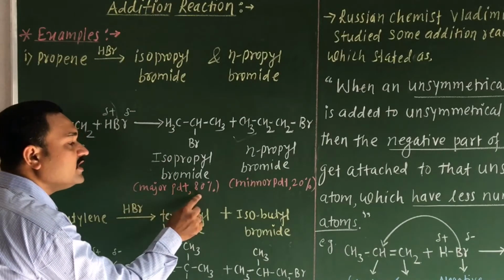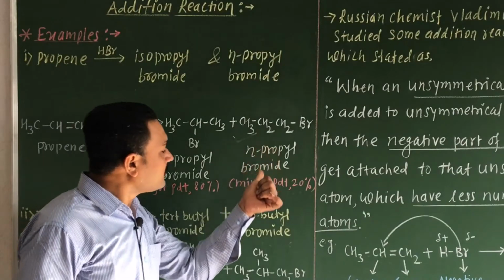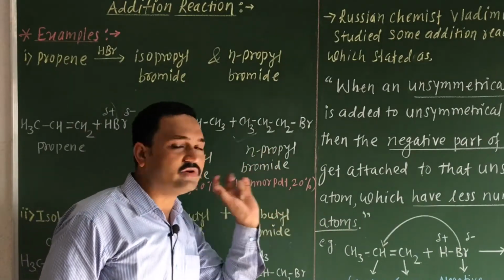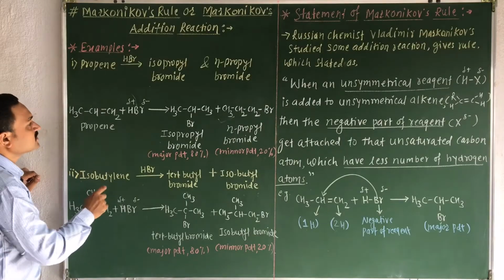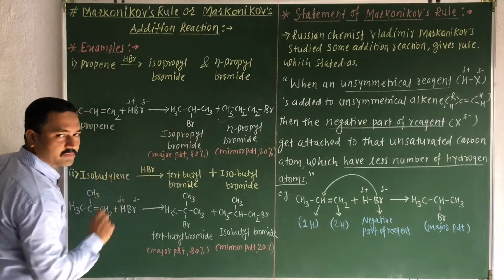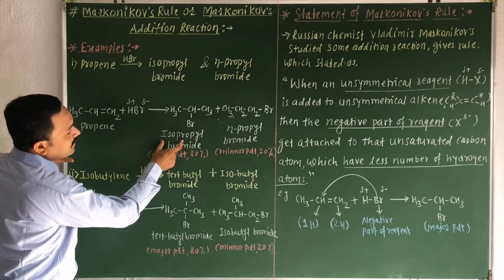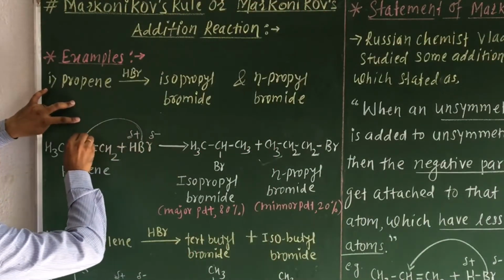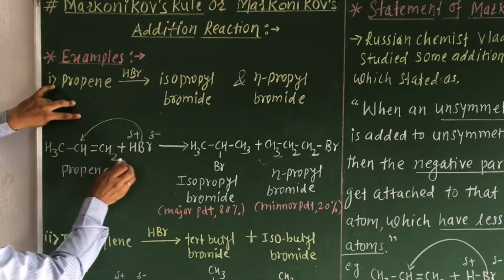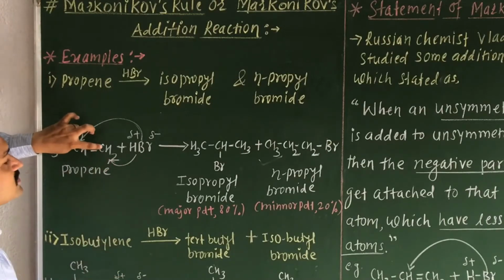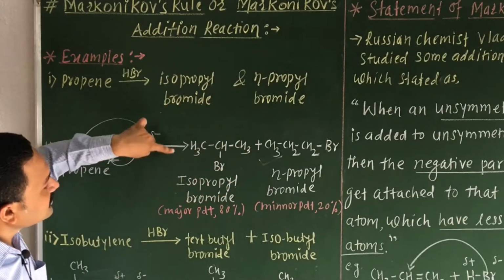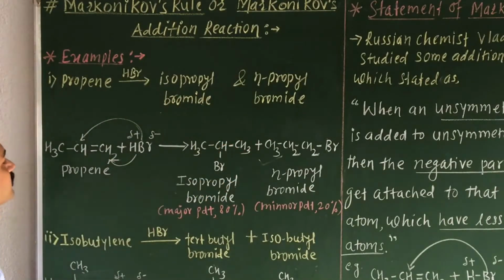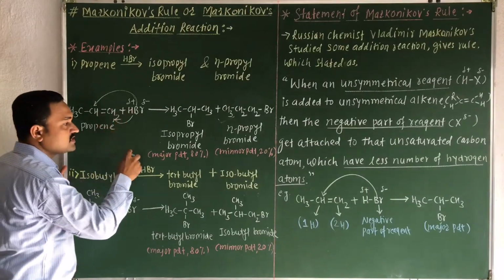It forms with 80%, and the N-propyl bromide is a minor product. It is 20%. This addition reaction takes place, and how exactly we obtain this product, now we will find out how the isopropyl bromide is formed. Here your bromine is added to the CH group in your propene and the hydrogen is added to the CH2 group. Then we will obtain your isopropyl bromide as a product. The double bond converts into the single bond.